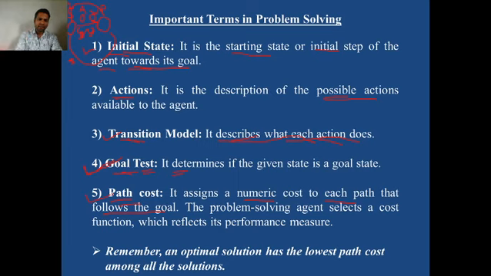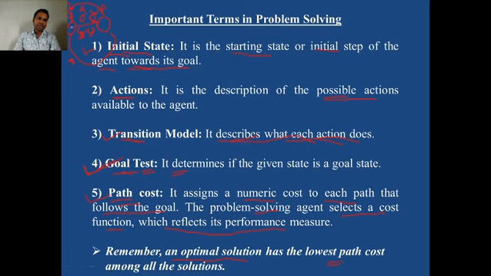In the coming lectures, you will find the concept of the heuristic function. A heuristic function is also one kind of path cost. The problem solving agent selects a cost function which reflects its performance measure. Remember, an optimal solution has the lowest path cost.